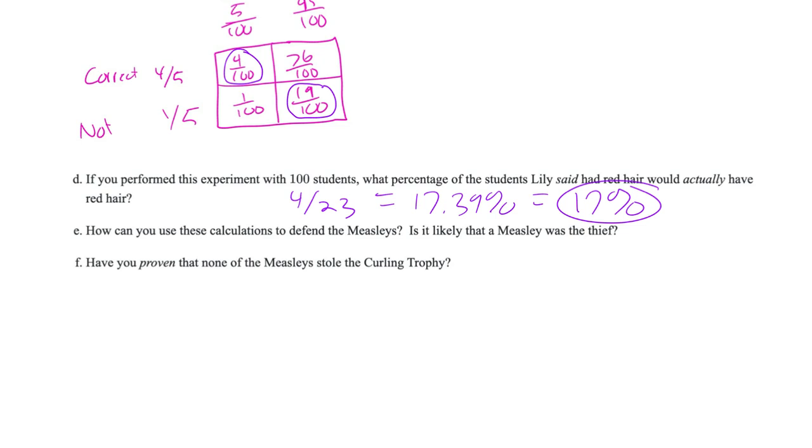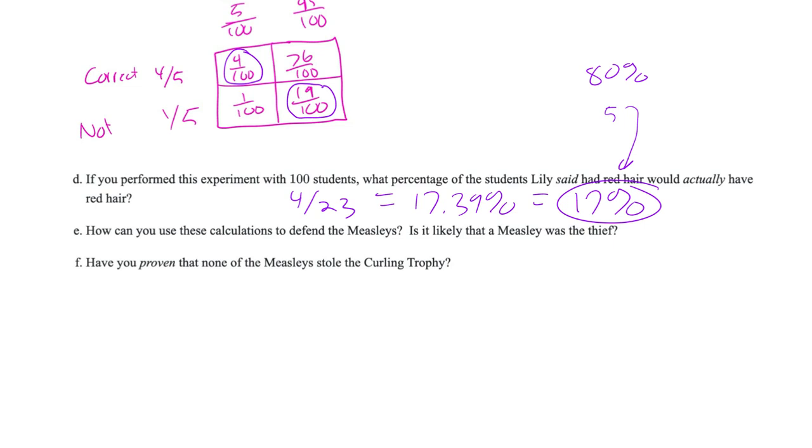of the time. So 17% of the time, she actually is right about a student who has red hair and is actually the person. So that is pretty interesting, because before we said, hey, 80% of the time she is getting it right, and there's only 5 kids that have red hair, but that translates down to 17% of the time she's actually right about them having red hair, which is kind of interesting.